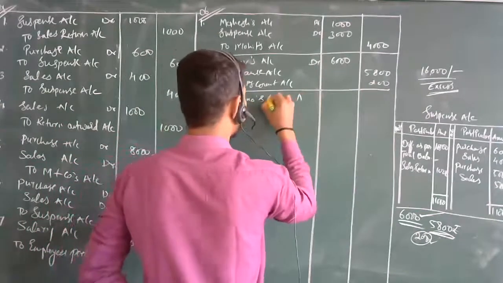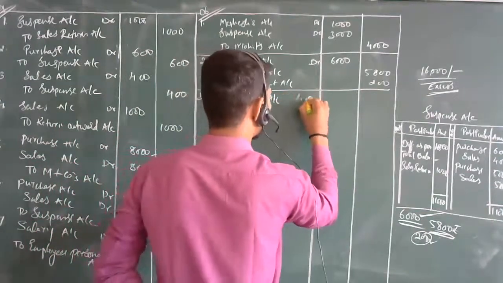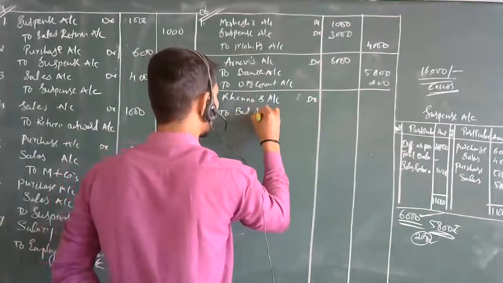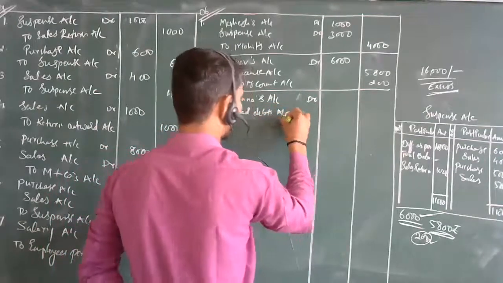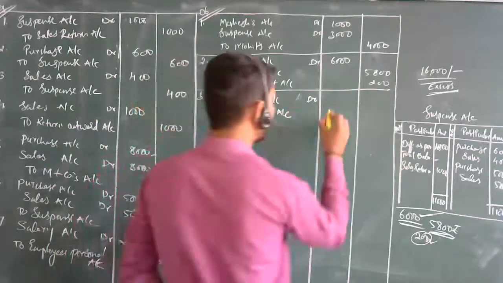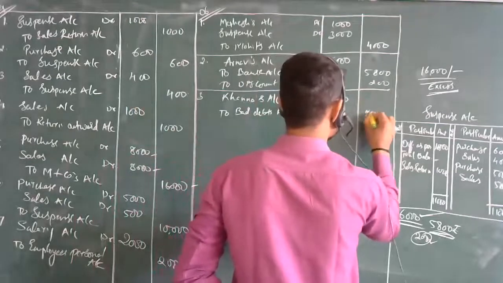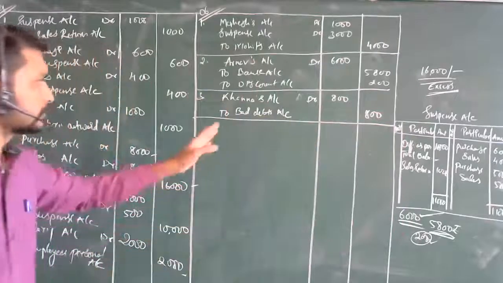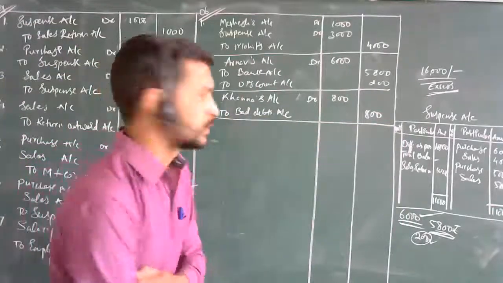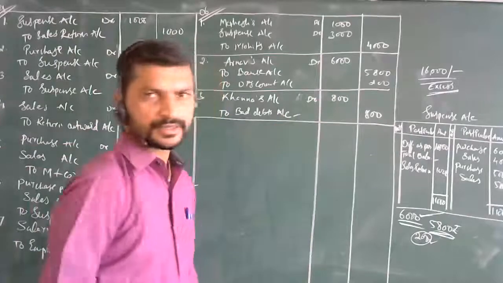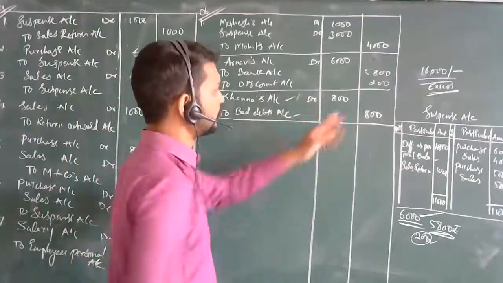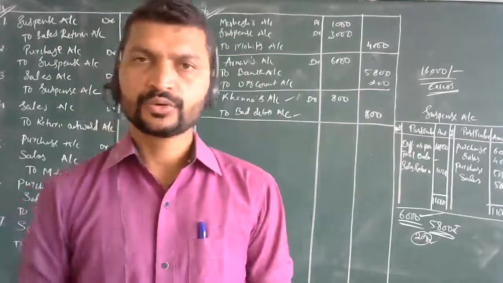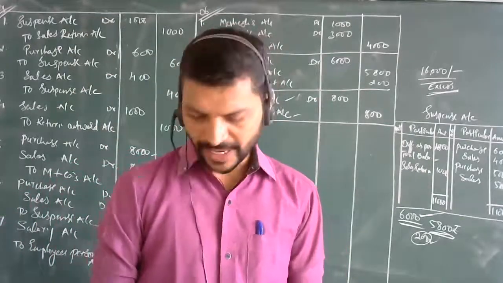Khanna's account debit to bad debts account. So the amount is 800. So this is the entry for this. Actually it was the previous year. So we mentioned it as bad debts and this year he paid it. So it was taken as a bad debts account. So he is paying, so his amount of rupees 800 was made as a bad debt.